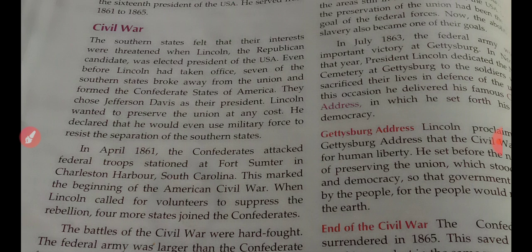These 7 states, who made this new formation, chose their own president, Jefferson Davis.